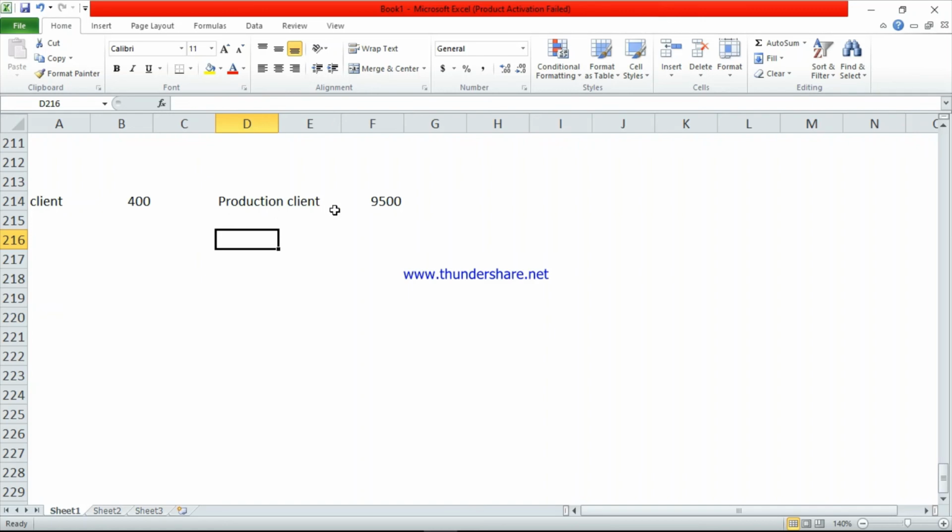So pre-production client means this is the finalized data. For all the finalized data, two employees will be there at maximum. Just an example I'm giving, it depends upon the company. So two employees will do the finalized data. They will upload all the final data in client 400, that is called production client.